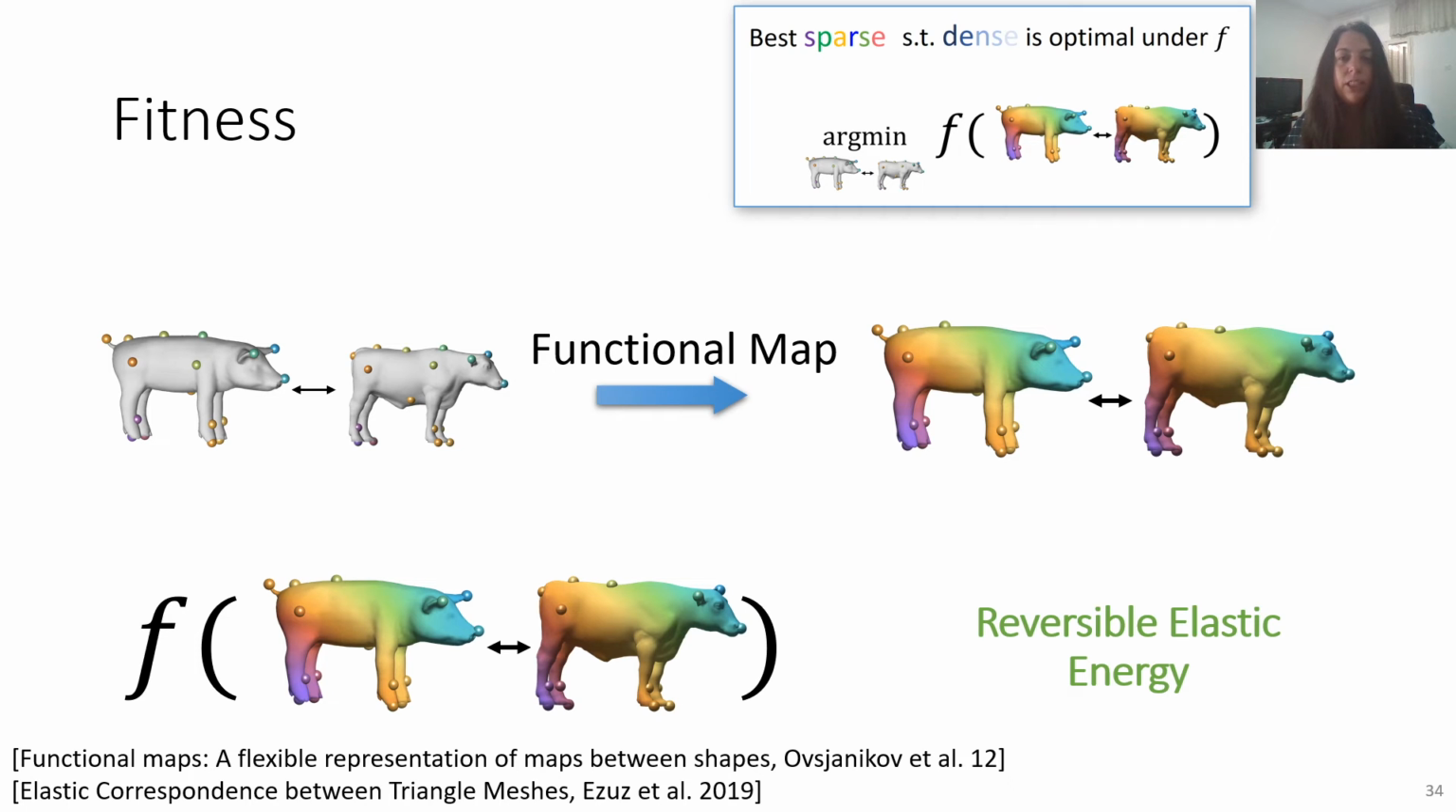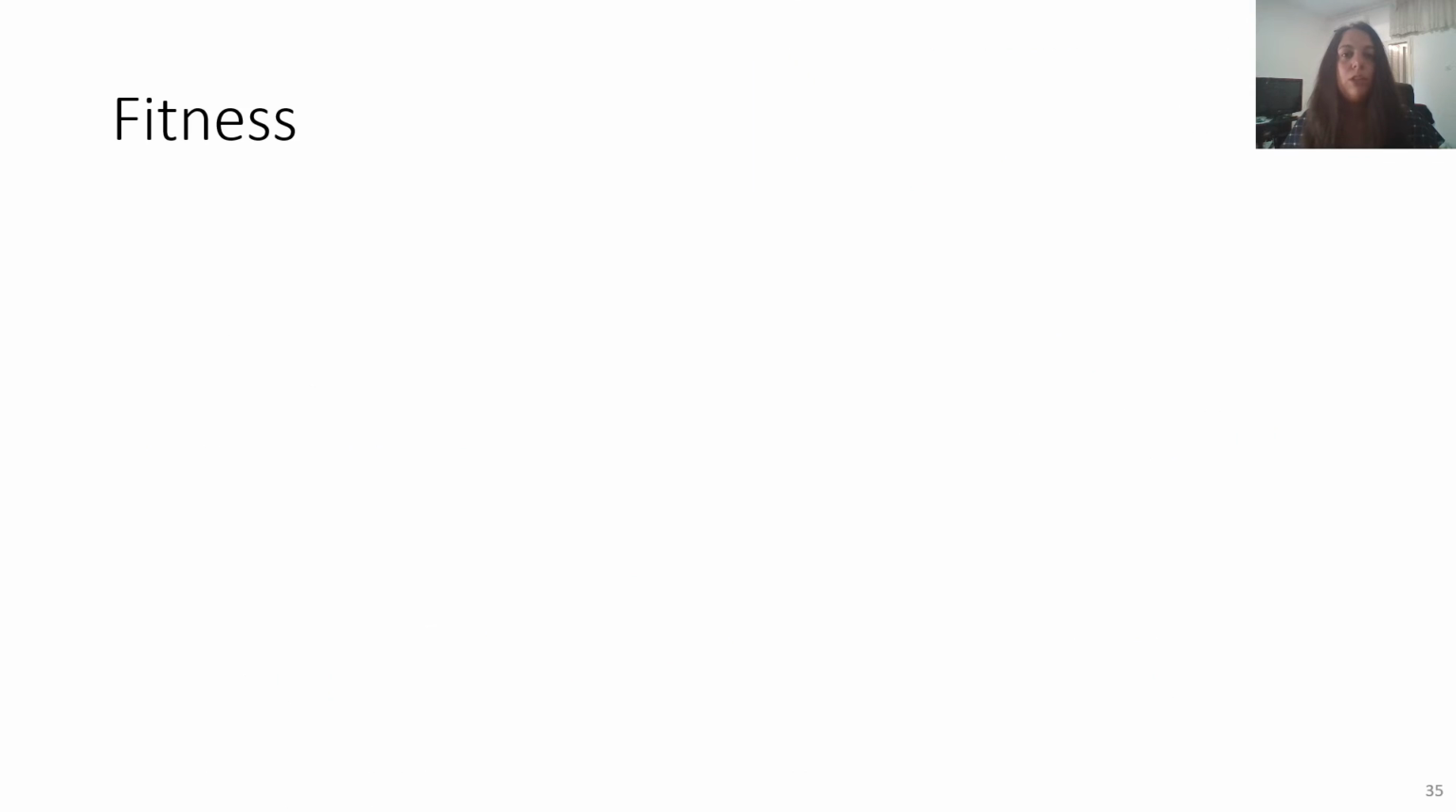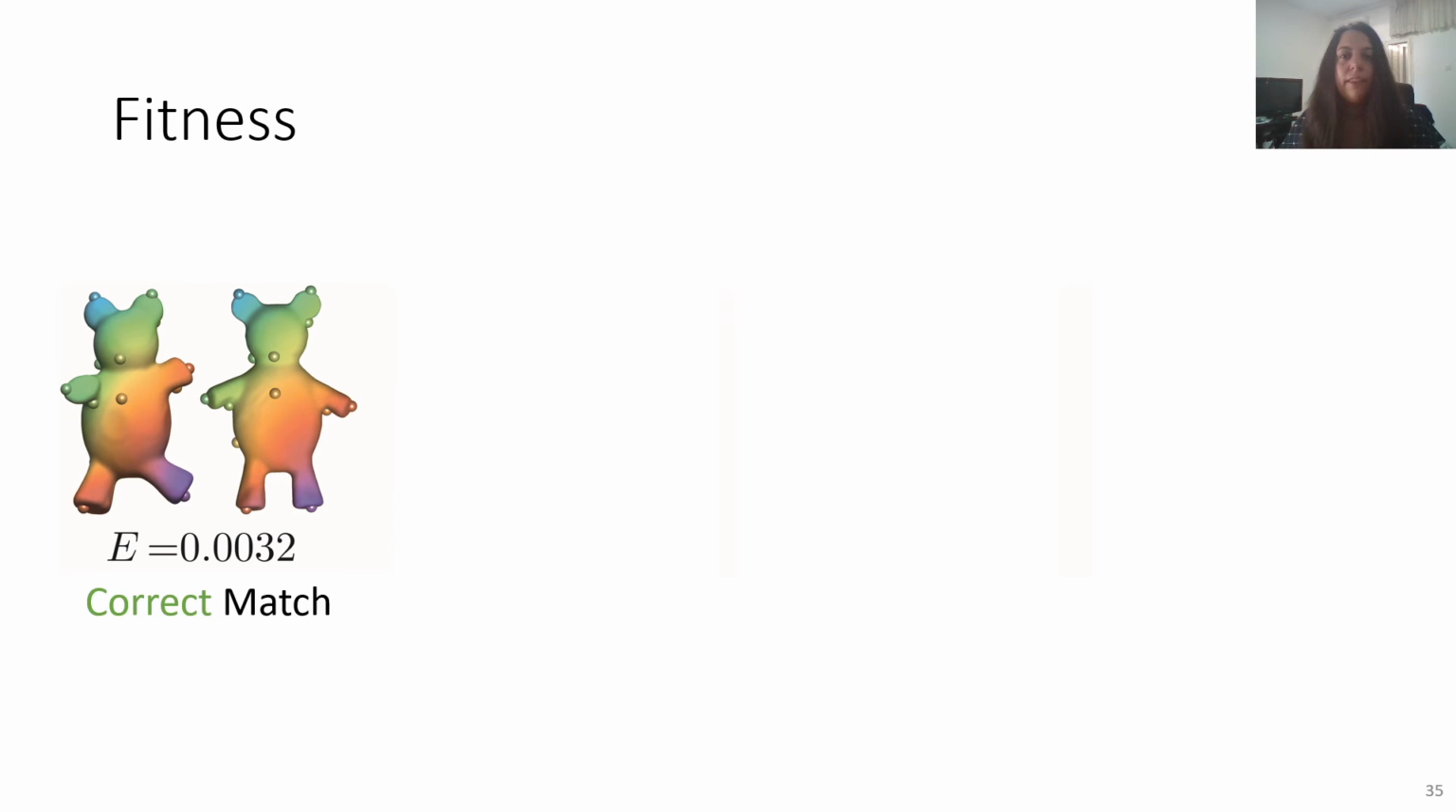We only measure it, and it gives us a good evaluation for the quality of the mapping. To demonstrate the behavior of the fitness function, we show the fitness of a few chromosomes. The energy of the correct match is the lowest.